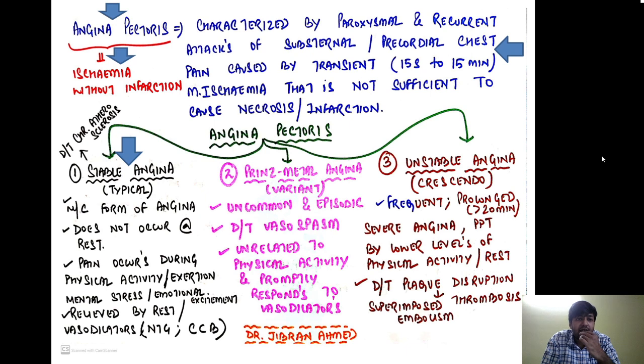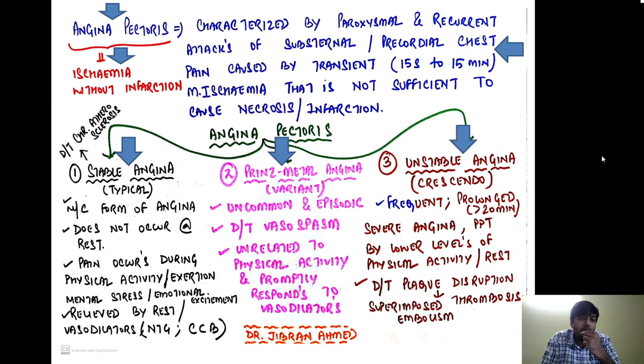This is the most common form of angina, the stable angina, also called typical angina. The second variety of angina pectoris is Prinzmetal angina, also called the variant form of angina. It is an uncommon form and it is episodic. The basic mechanism of Prinzmetal angina is vasospasm, and it is not related to physical activity. One good thing is that it also responds to vasodilators like nitroglycerin and calcium channel blockers.